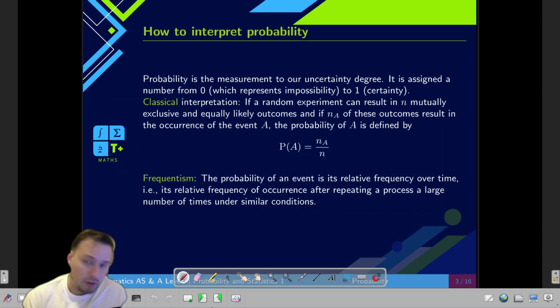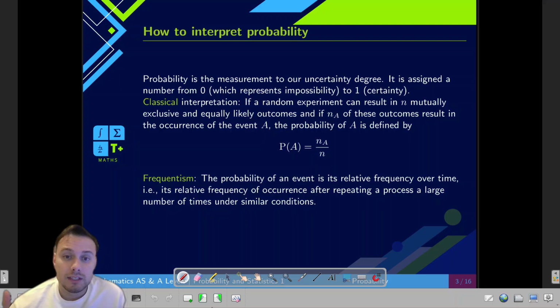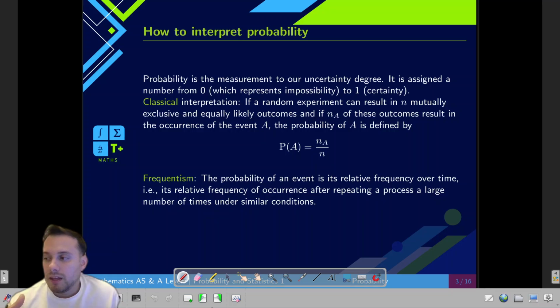You can also talk about frequentism, that has to do with the occurrence of a certain event in a large number of times, always doing it in similar conditions. This has something to do with what we call the law of large numbers. That is not going to be present in the A levels, but it is a very interesting result in mathematics. And if you ever get to study probability in depth, you will find this. It's very interesting.